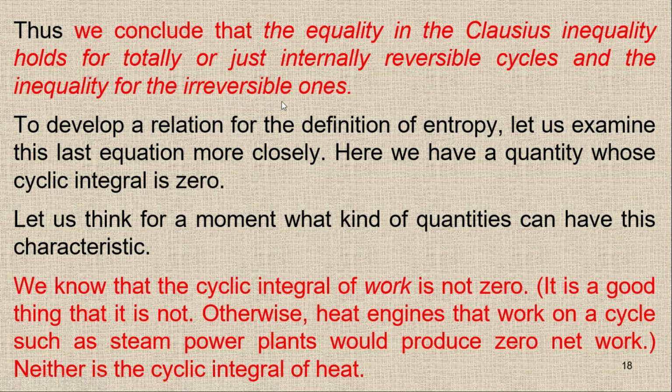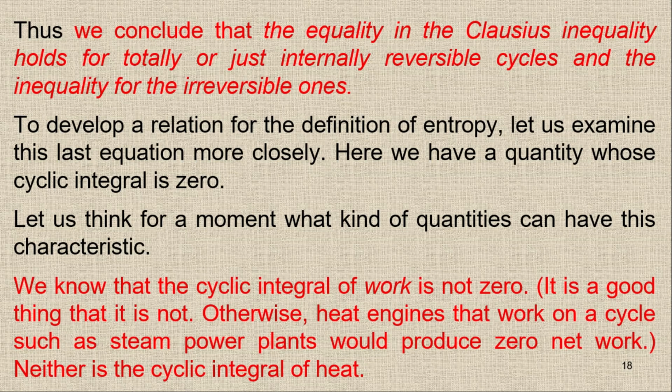So if we get the Clausius inequality with the equal sign, equal to 0, it means we have an internally reversible or totally reversible cycle. But if we get an answer which is less than 0, then it means we have inequality, and we will have an irreversible cycle. So reversible and irreversible, please be careful with these terms.